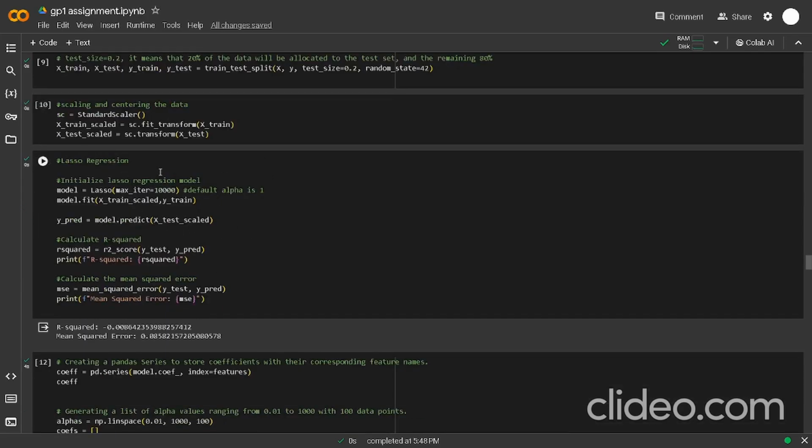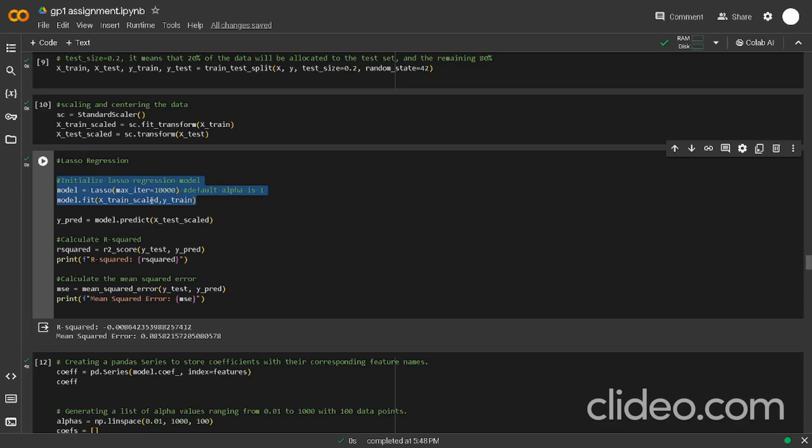After that, this code is the lasso regression code. This code is how we implement the lasso regression, followed by the evaluation of R squared and MSE. First, as you can see here, we initialize the lasso regression model.